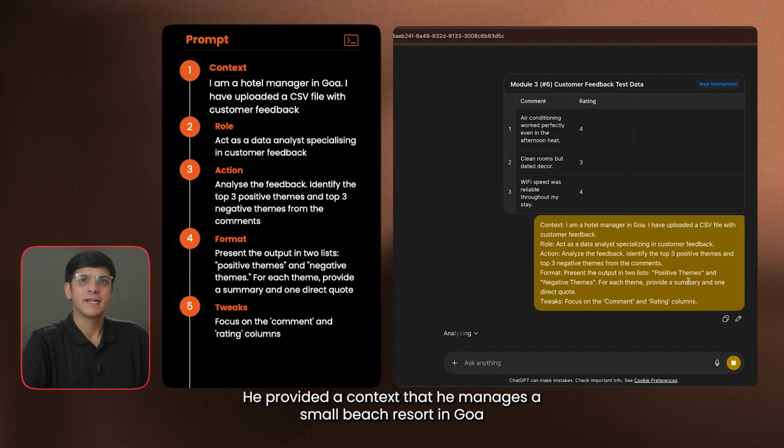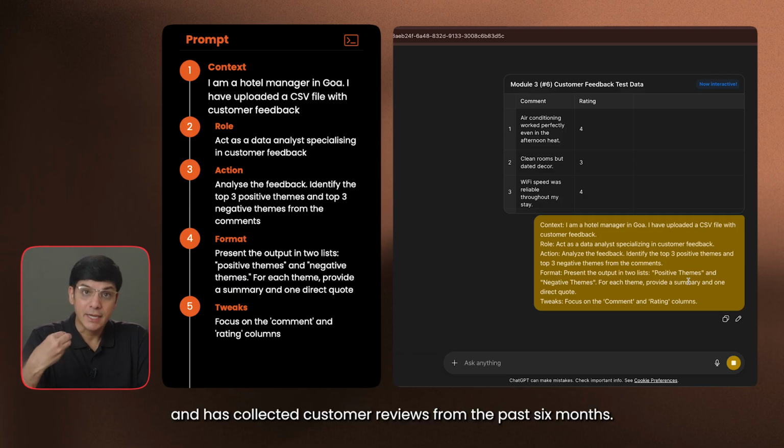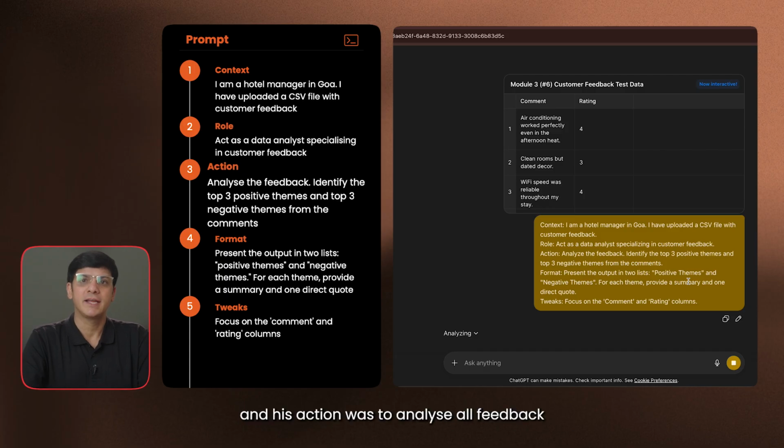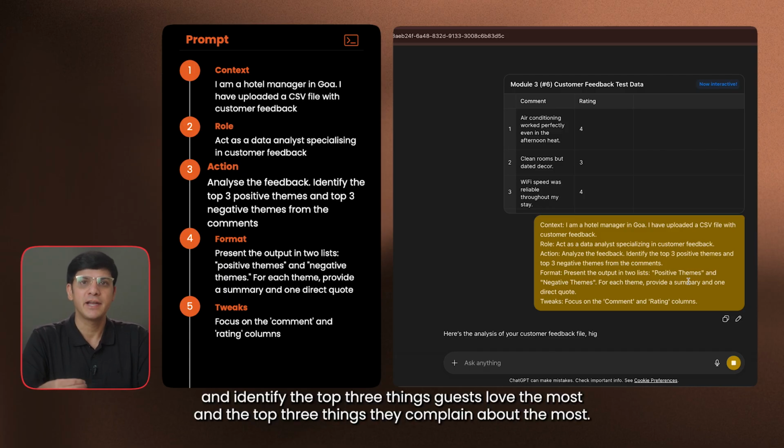He provided a context that he manages a small beach resort in Goa and has collected customer reviews from the past 6 months. He provided a role, asked AI to act as a customer service expert. And his action was to analyze all feedback and identify the top 3 things guests love the most and the top 3 things they complain about the most.